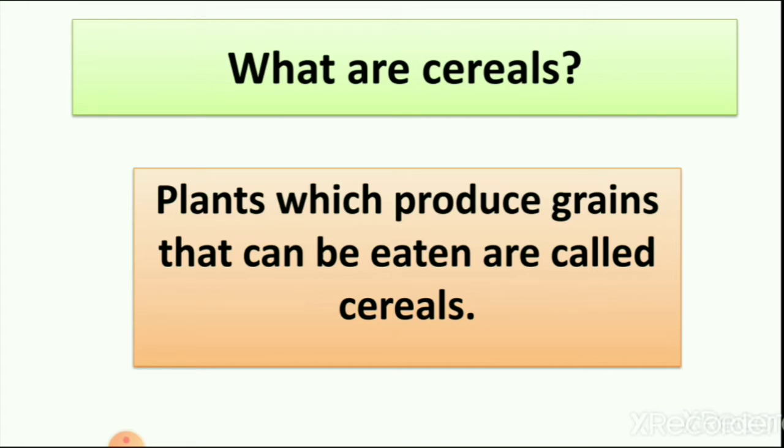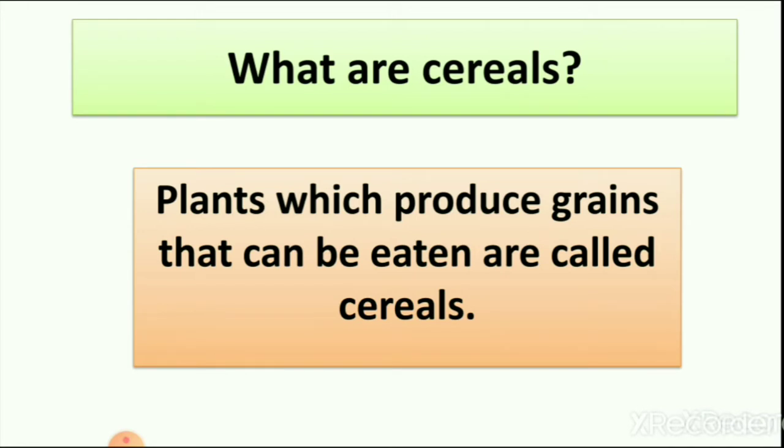So some plants give us grains like wheat, rice, corn and many others. So these plants which produce grains that can be eaten are called cereals. Not every plant produces grains and not every grain do we eat. So grains which are eaten are called cereals.